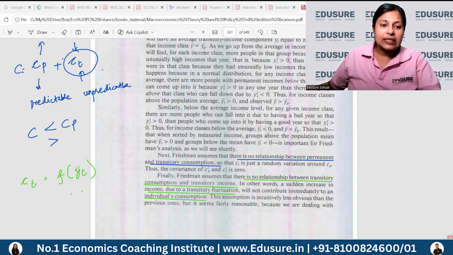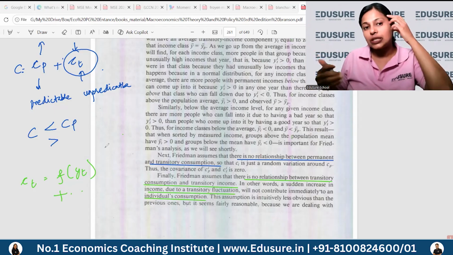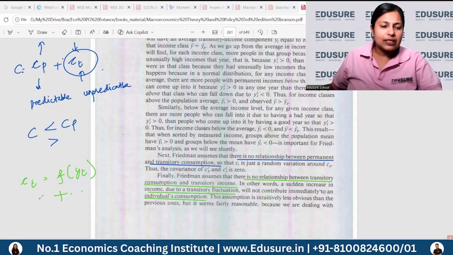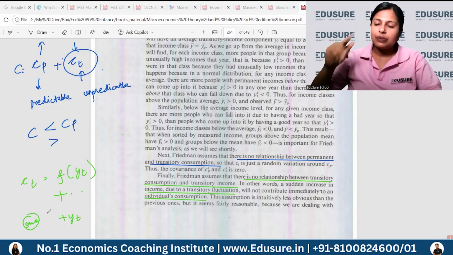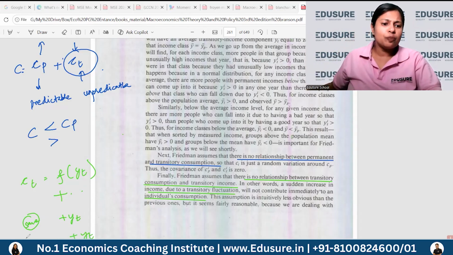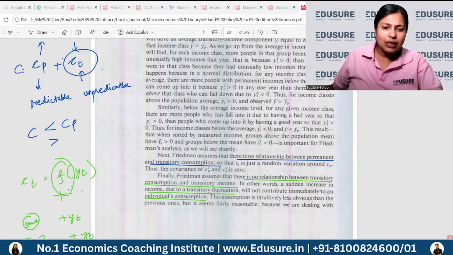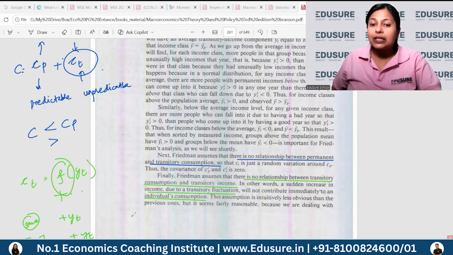So when you cannot predict the behavior, then you say it's not a function, right? That's the definition of being a function. You cannot predict the behavior. So there could be a year in which you have a positive transitory income, but that year you choose to save because you felt that the business scenario, or the job scenario, is not good and you need to save. Some year you may get a transitory income and you may spend a large part of the transitory income. That is what he means, that it's not really a function. By not really a function, he's saying that it is not really predictable.